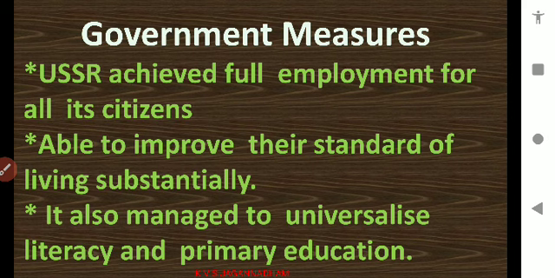In such a way, the Russian government was able to improve the standard of living of the workers substantially because of their measures. They also managed to universalize literacy and primary education. If any country has to develop, first of all, we have to give proper education to them. Without giving proper education for the children in the country, no country can contribute large scale production, and it had to depend upon other countries. There would be no inventions also, no creative ideas.